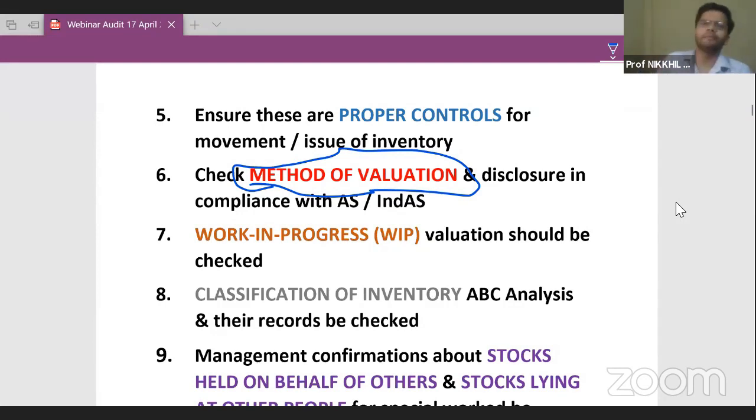Whichever method will give them a better result, they will use that method, because AS is not saying to use only this method or that method. AS is saying use any of the two methods, FIFO or weighted average. You can use any of the two methods. So AS is giving us a liberty. Sir, it's our wish. So if we want a higher profit, then we will use the method which is disclosing a higher profit.